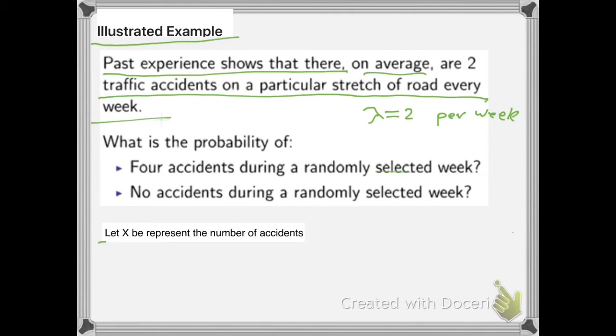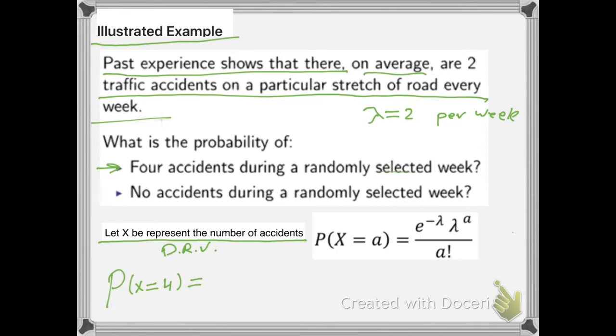Then let's assume that x represents the number of accidents, and this is a discrete random variable. For the first required, I want the probability that x equals 4 accidents. I will recall the formula, and this is the formula of Poisson.